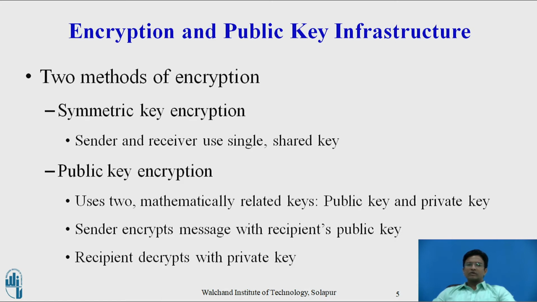There are two alternative methods of encryption: symmetric key encryption and public key encryption. In symmetric key encryption, the sender and receiver establish a secure internet session by creating a single encryption key and sending it to the receiver. So both sender and receiver share the same key.